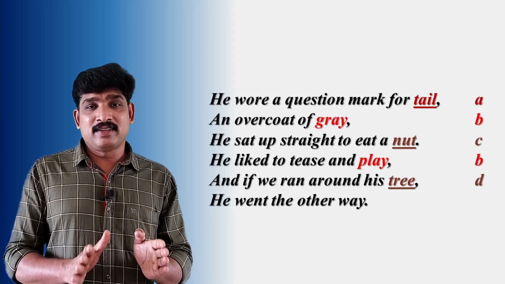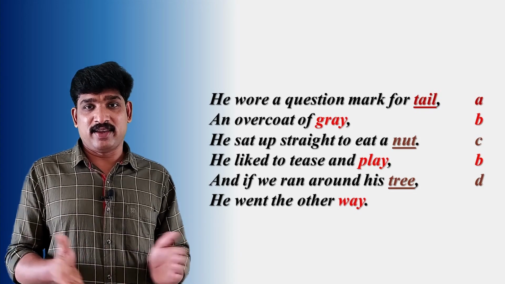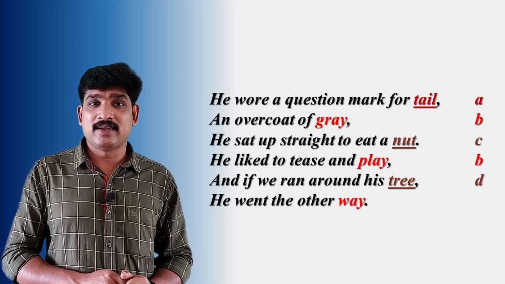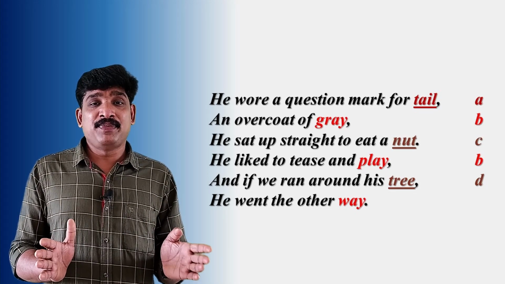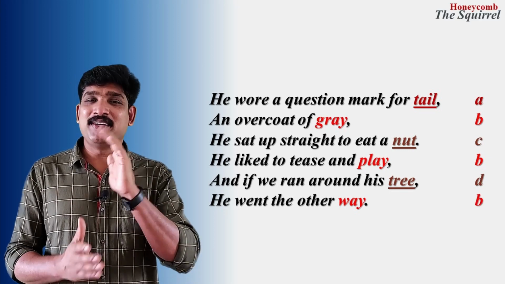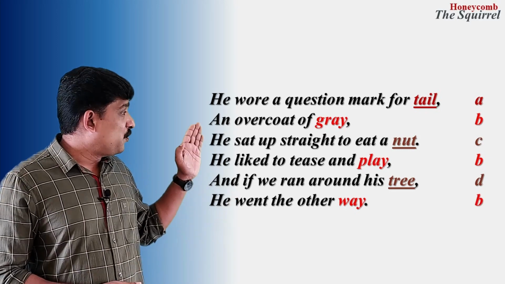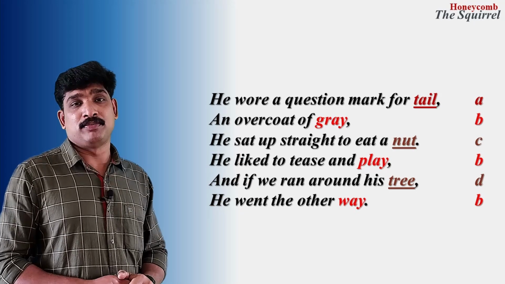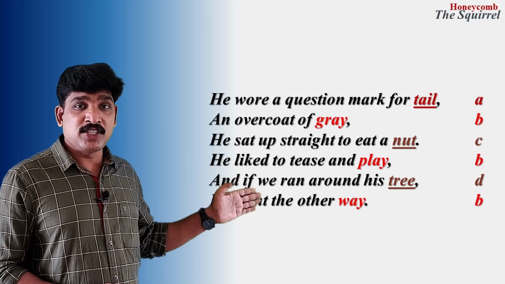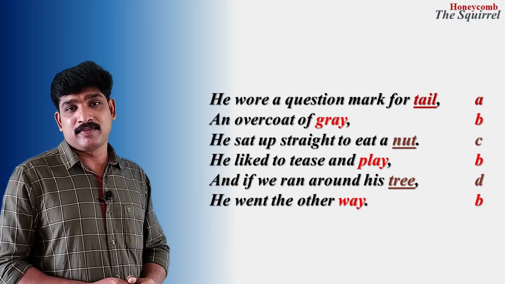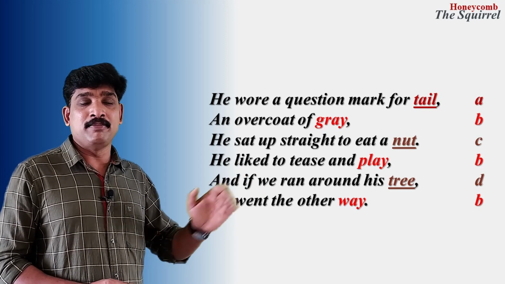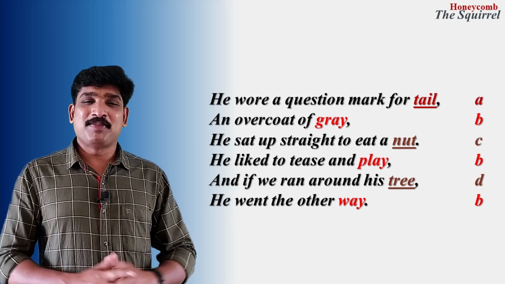In the last line, the last word is way. The word way rhymes with grey and play. So we will use the same alphabet that we used for grey and play. What was that? B. So in this way, we mark the rhyme scheme of every poem. The rhyme scheme of the poem here is A, B, C, B, D, B. What is that? A, B, C, B, D, B. That's all about the poem.